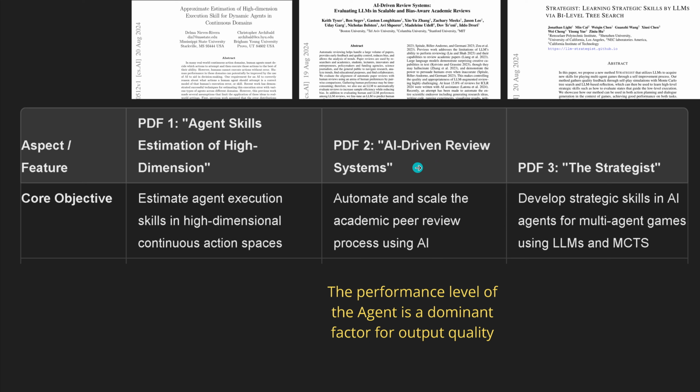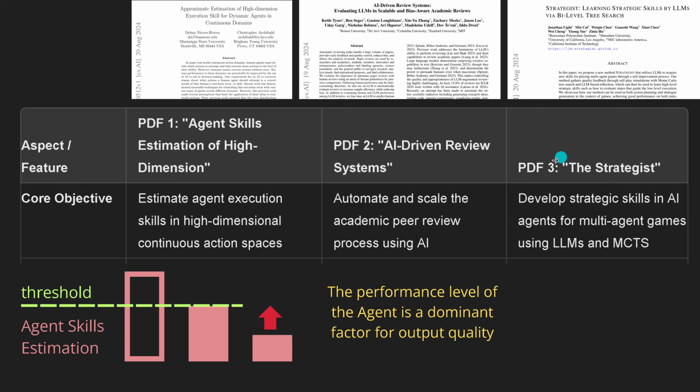Do this test for yourself. Go with a simple Llama 3.1 and then go with a Gemini. You will see significant differences in the output. So what does it mean? This means that our agent, and remember, we are talking here about agents and not about LLMs, our agent skills, sometimes we have to find where the agent skill, let's say on a scale from 1 to 10, is it on 3 or 4? And maybe there's a threshold for the methodology to work. So we have to upskill our AI agent.